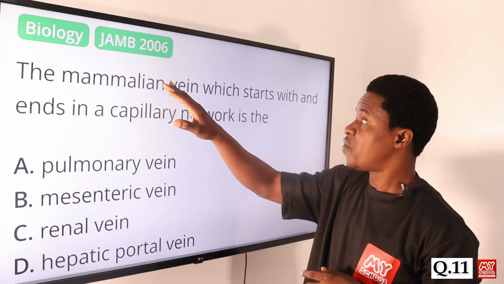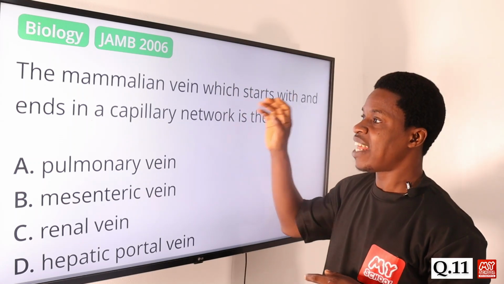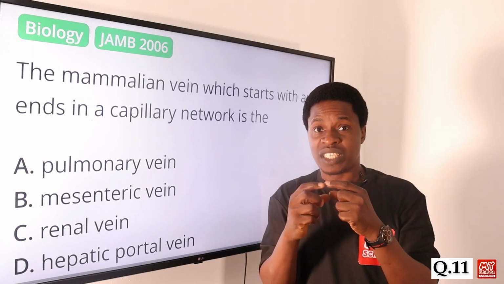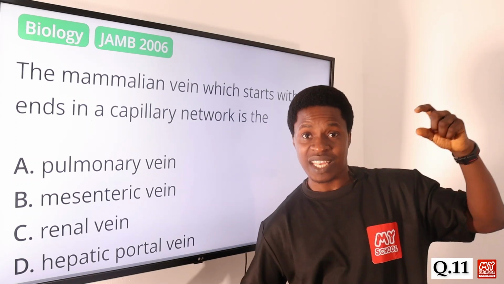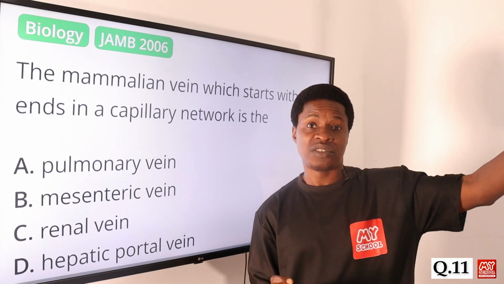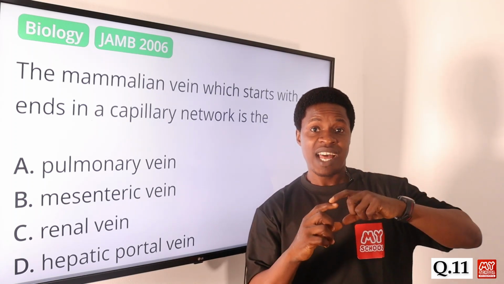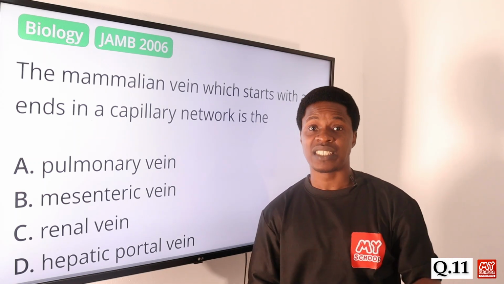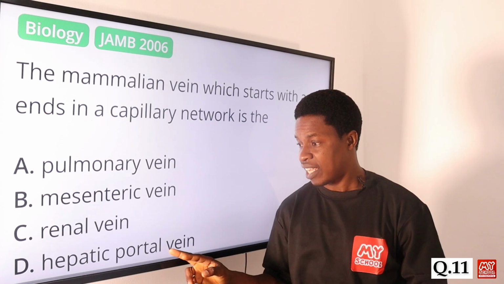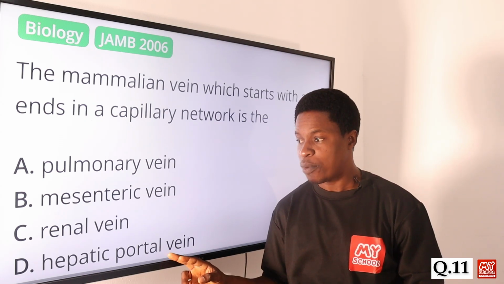So we have it at the sinusoidal part of the liver, and then the other part is connected, because the question says the mammalian vein, which starts with and ends in a capillary network. So it has a capillary network. It is starting with a capillary network, and then in between it has another one. So like I said, one end is the sinusoidal part of the liver, and then the other part is the small intestine and the spleen. So the correct answer here is option D, hepatic portal vein.